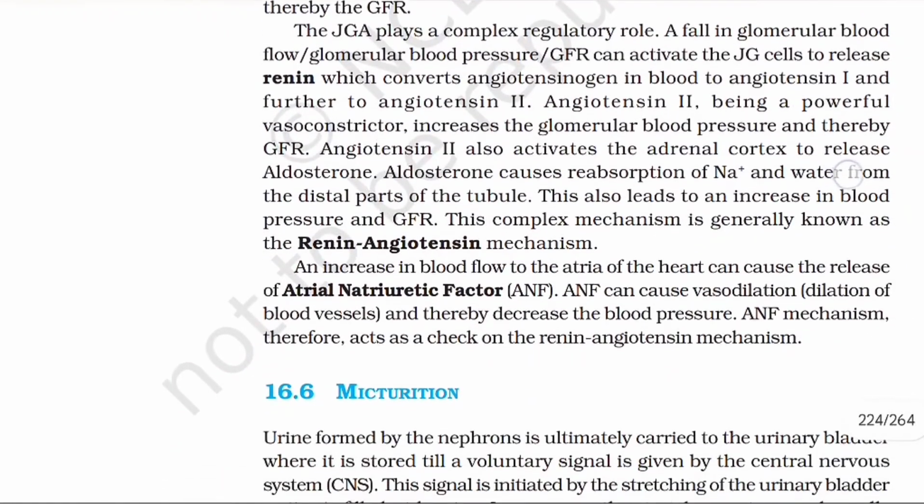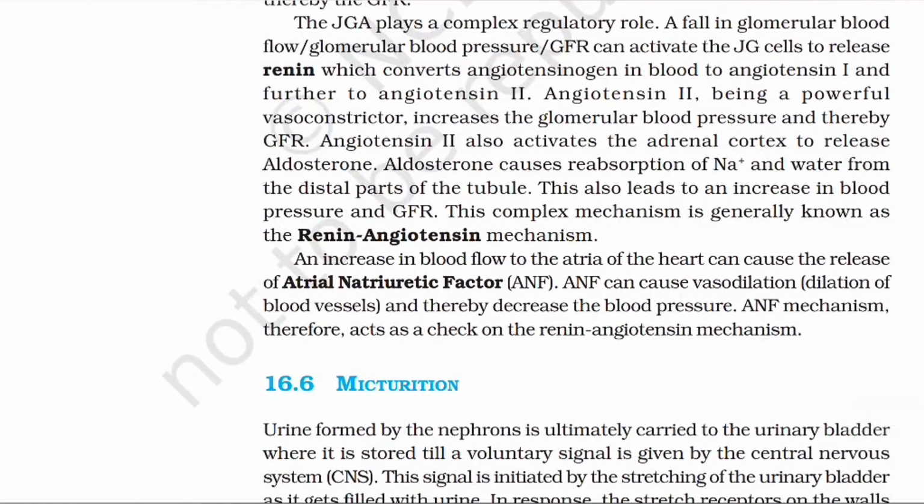The juxtaglomerular apparatus plays a complex regulatory role. A fall in glomerular blood flow or glomerular blood pressure or GFR can activate the JG cells to release renin, which converts angiotensinogen in blood to angiotensin 1 and further to angiotensin 2. Angiotensin 2, being a powerful vasoconstrictor, increases the glomerular blood pressure and thereby GFR.